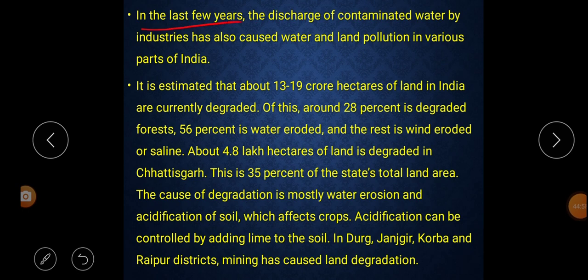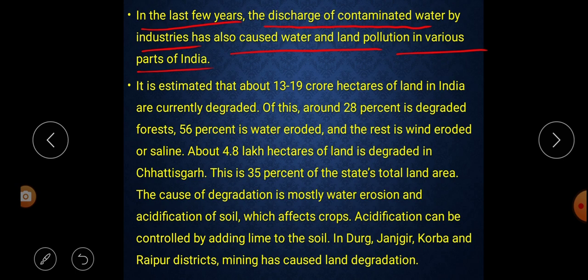In the last few years, the discharge of contaminated water by industry has also caused water and land pollution in various parts of India. What happened? If we talk about the last few years, many industries discharge their waste water onto the land, and because of that it caused water and land pollution in different parts of India, because after using the water in the industry and factory, they discharge that water into the river or the canal.